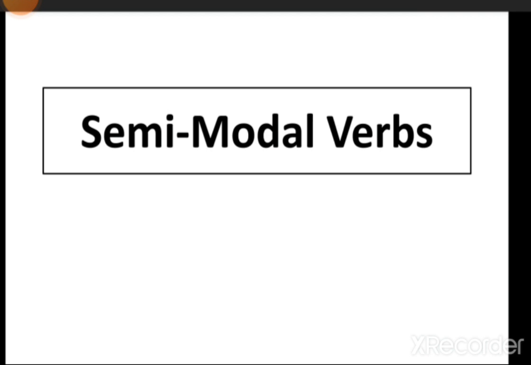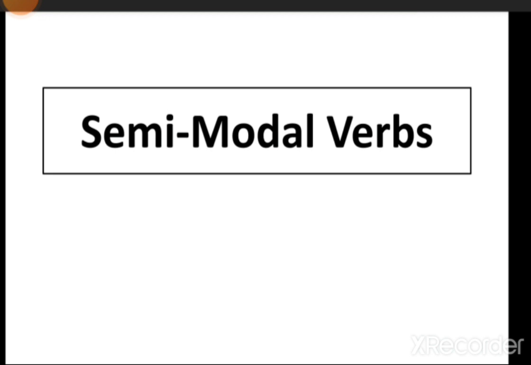Students, as you know, in English verbs are classified into two classes. Number one, lexical verbs, and number two, auxiliary verbs. Auxiliary verbs are further divided into primary auxiliary verbs like be, do and have, and modal auxiliary verbs like shall, should, will, would, may, might, must and can, could. And marginal or semi-modal auxiliary verbs like had better, ought to, used to, need and dare.